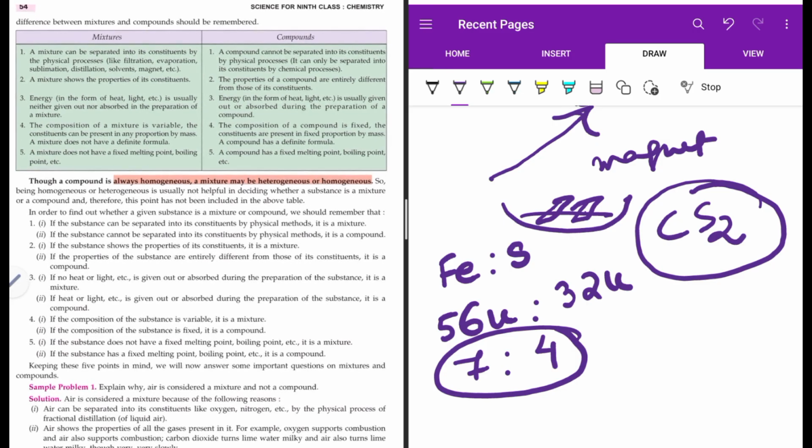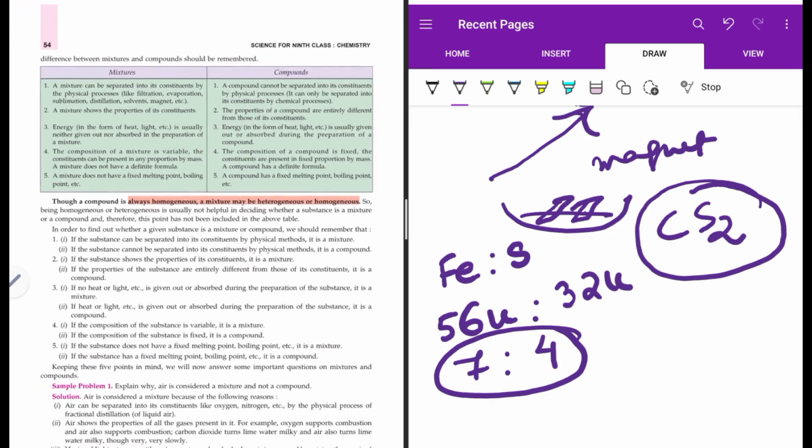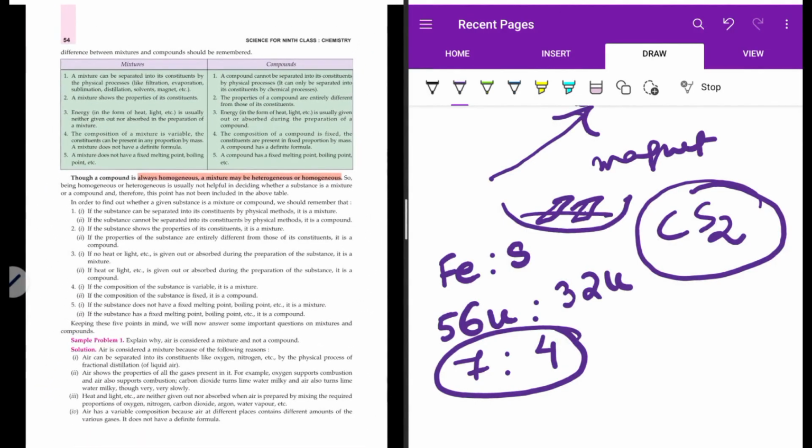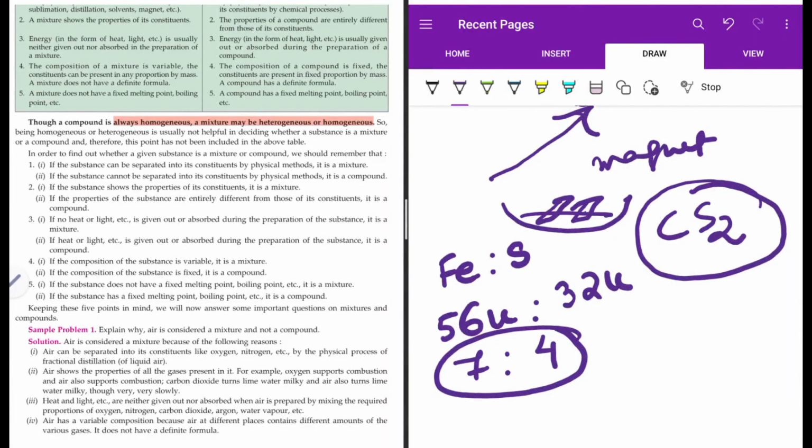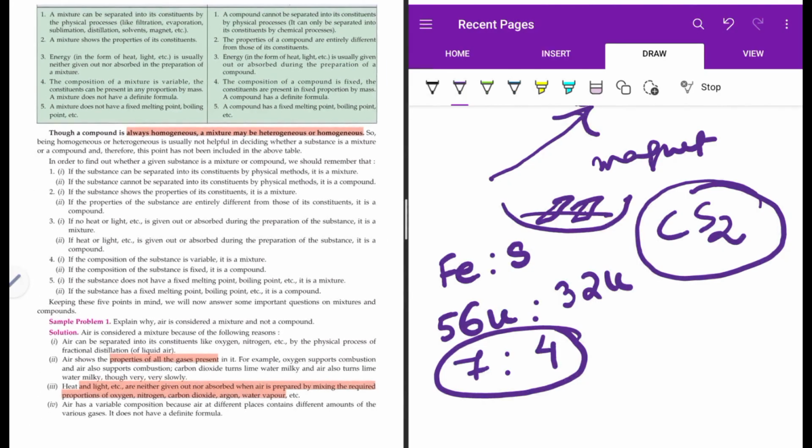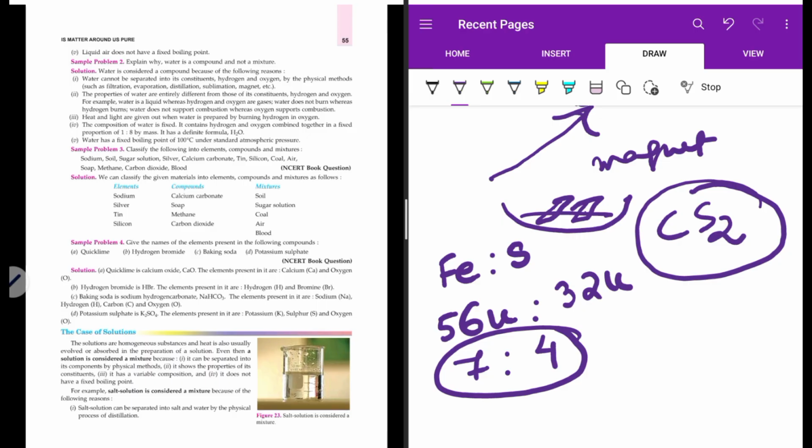This is a sample problem. Explain why air is considered to be a mixture and not a compound. Air contains various gases, various constituents in it, so it is a mixture. Air shows the properties of all the gases. Each gas has different properties. Heat and light, etc., can neither be given out nor absorbed when it is prepared by mixing all the gases together. I can physically mix the gases and form air of any composition, right? So we can say air is a mixture and not a compound.